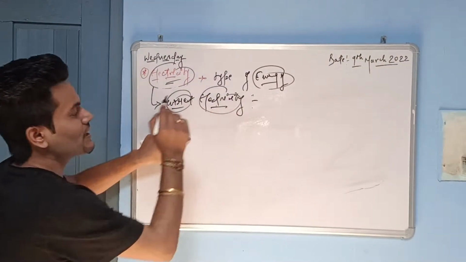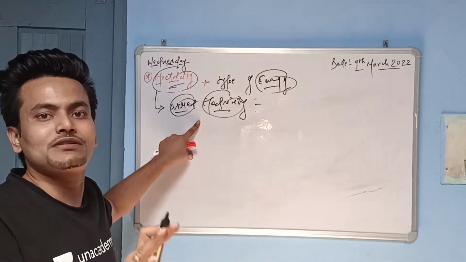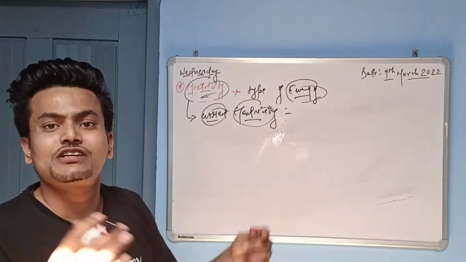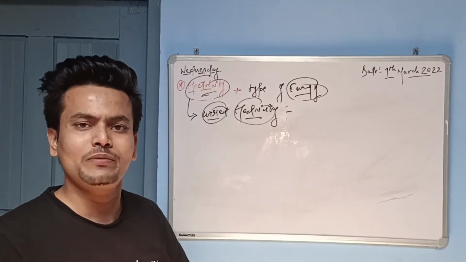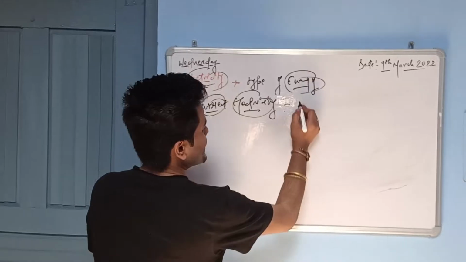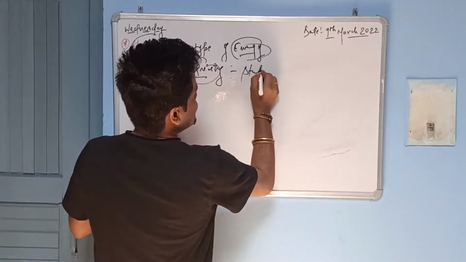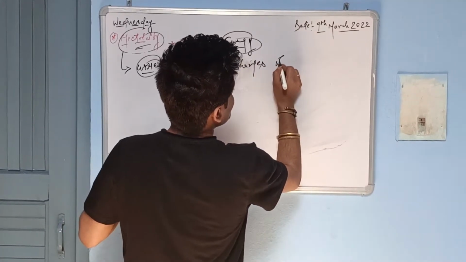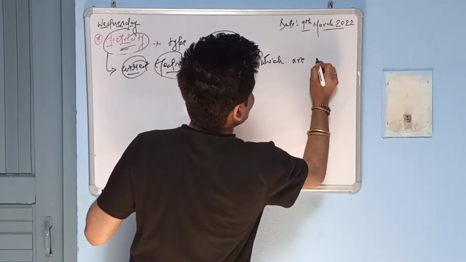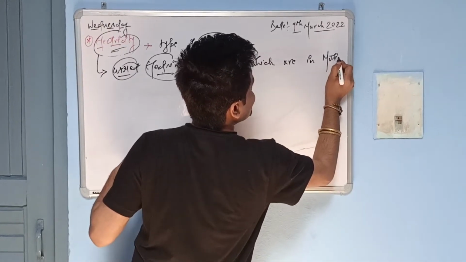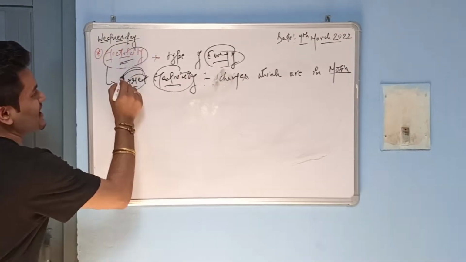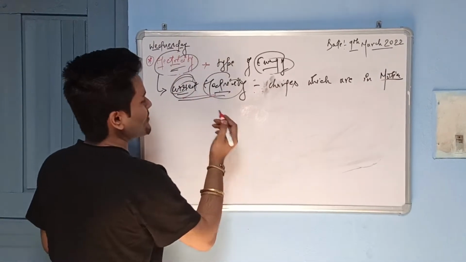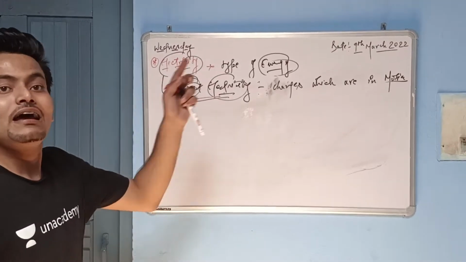Automatically you should keep in mind, guys, that electricity is the study of charges. Current electricity is the study of charges which are in motion, not at rest. It should always be in motion. That is called current electricity, and this you have to study in depth in 10th standard. In the coming 12th standard we will study static electricity, meaning electrostatics.